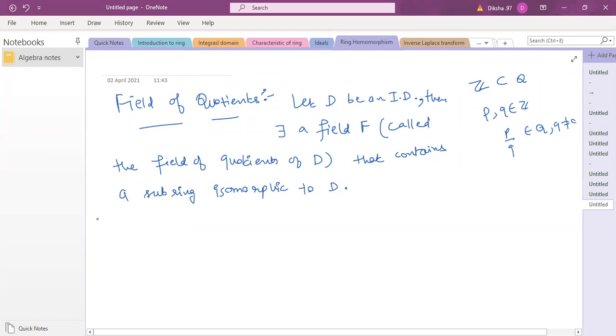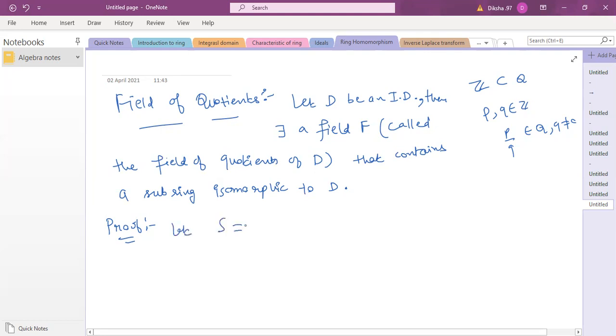Let's first prove this one and then we will see where is the example and how it is applied to different examples to construct fields. Now we are going towards the construction of fields using the integral domain and this concept of quotients. Basically quotients will be connected with the factor ring. You will see all things get connected, right?